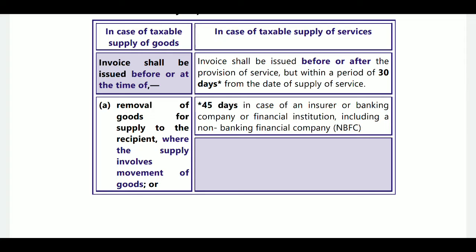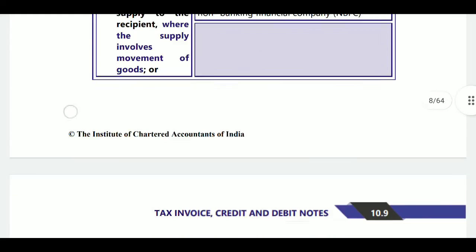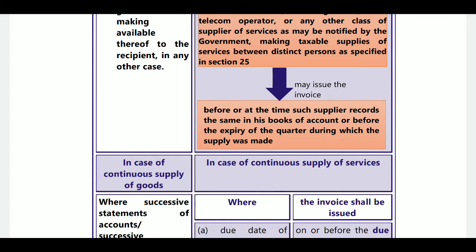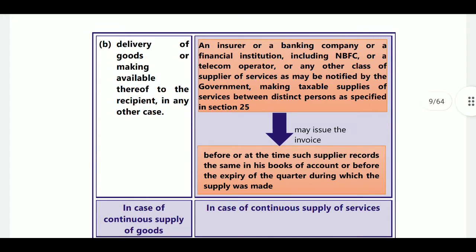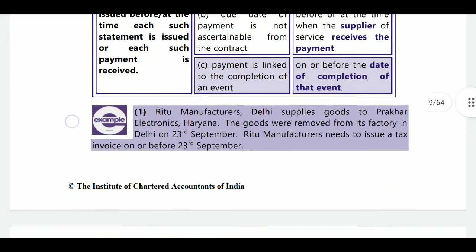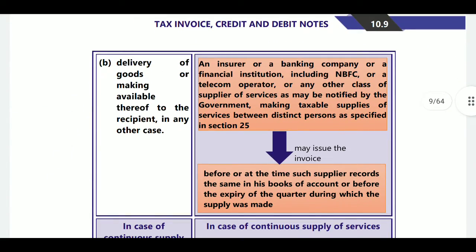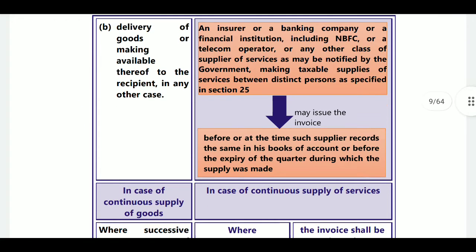Where there is movement of goods, the time of removal is taken. If there is no movement of goods, then the time of delivery, or if it is a case of sale on approval basis, then before or at the time of supply, or within 6 months from removal, whichever is earlier, will be taken. That is related to goods. Whereas for services, we must issue the tax invoice within 30 days from the supply of service, or in case of banks and insurance companies, within 45 days.